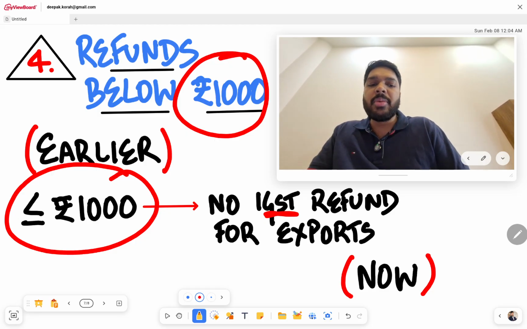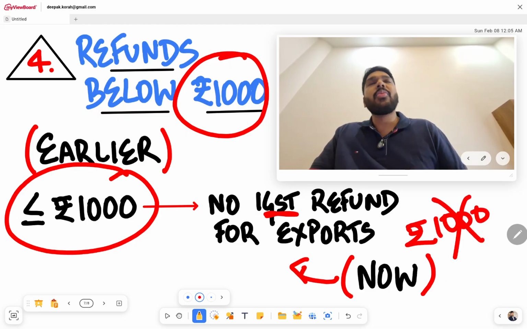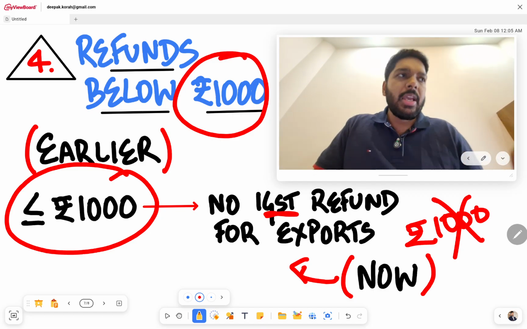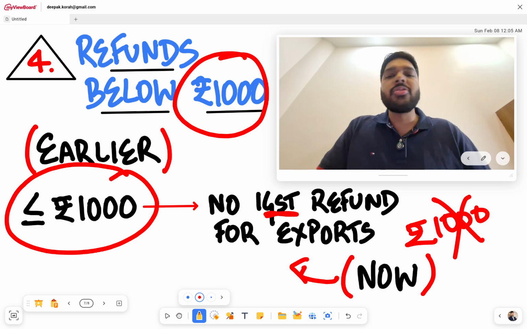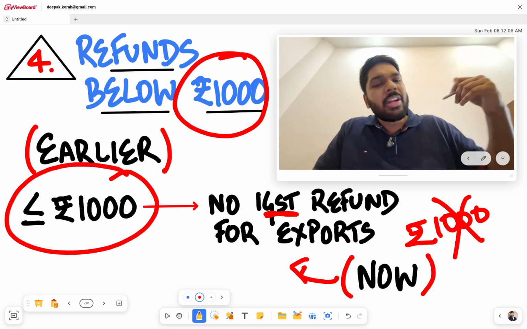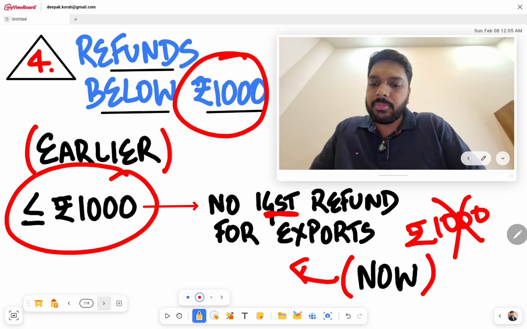But now this threshold limit has been removed, which basically means that there is no 1,000 rupee criterion. For any amount of IGST you pay on the export of goods or services, you can claim a refund of it. You are exporting out, let's say, a courier or a package for less than 1,000 rupees from India to another country. For that also you could claim a refund, is now what they are saying. Earlier there was a threshold limit of 1,000 rupees.